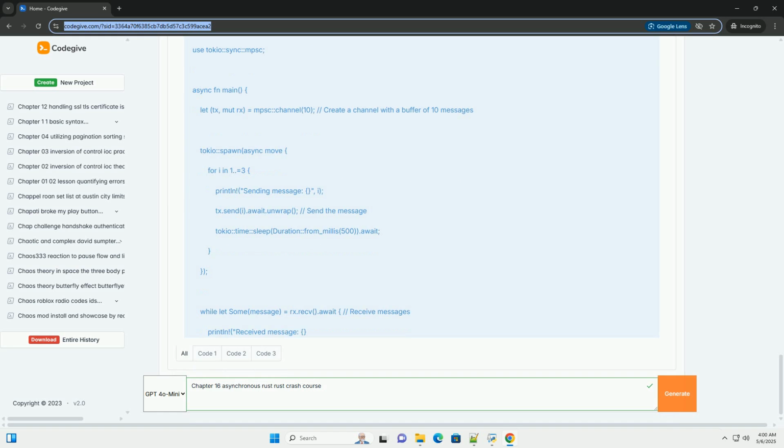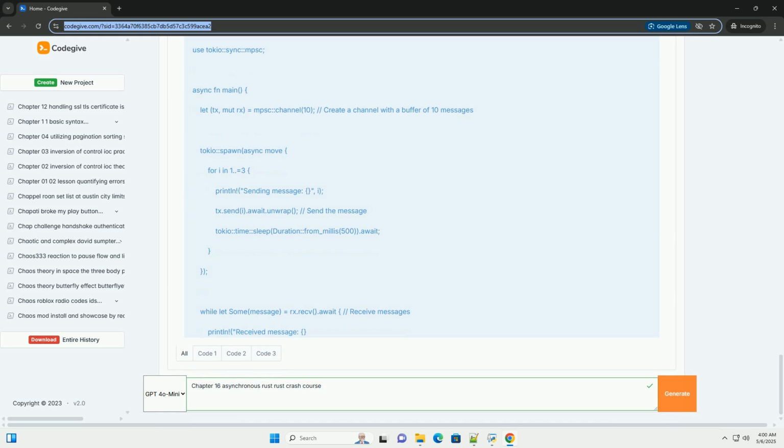3. Future trait. The Future trait is the core abstraction for asynchronous operations in Rust. It has a single method, poll, which is responsible for checking if the future is ready and either returning the result or indicating that it's not ready yet. You rarely need to implement the Future trait directly. The compiler and async/await handle all of that for you.